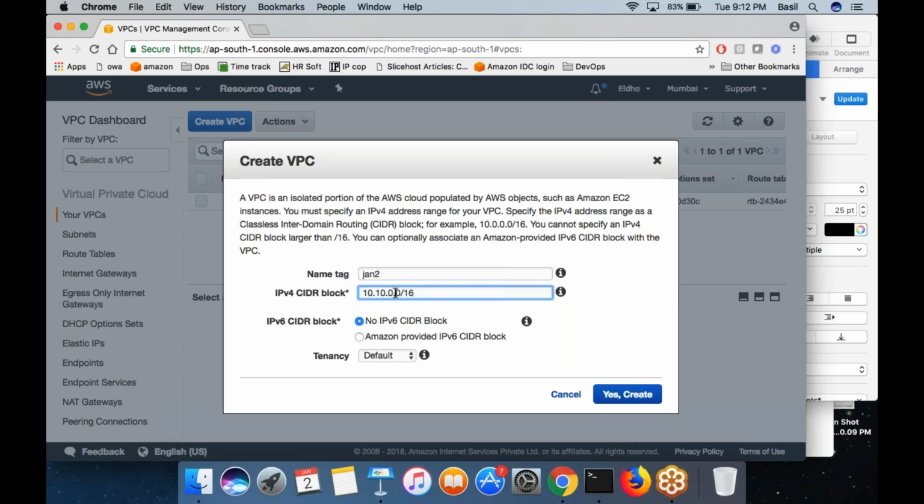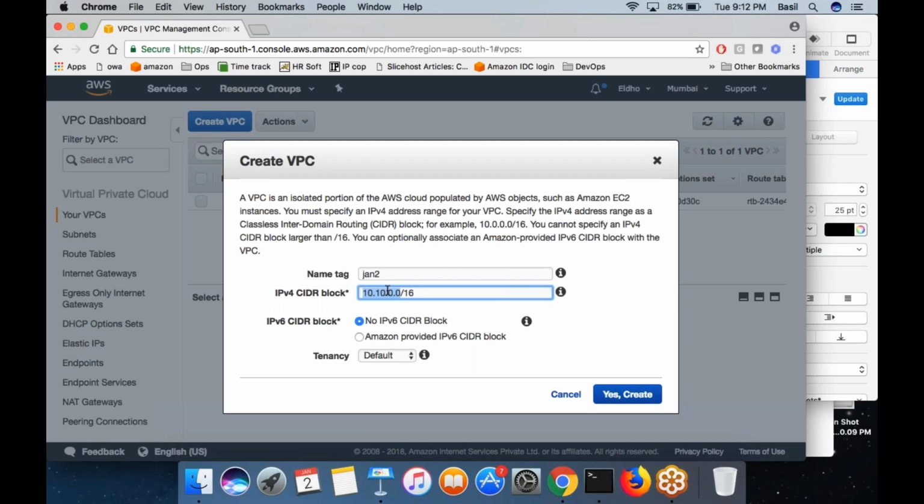So this digit will vary from 0 to 255, and this will vary from 0 to 255. So you know what this IP block means. It starts from this IP and ends at 10.10.255.255. So those many IP addresses are available in this IP block.